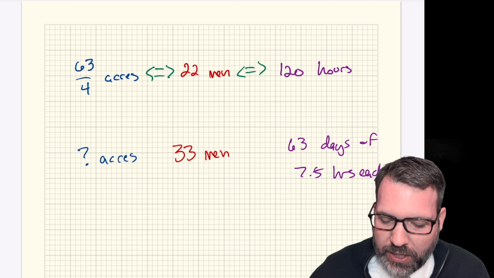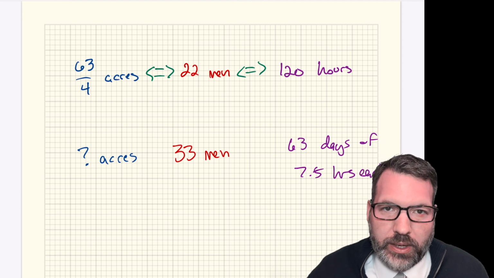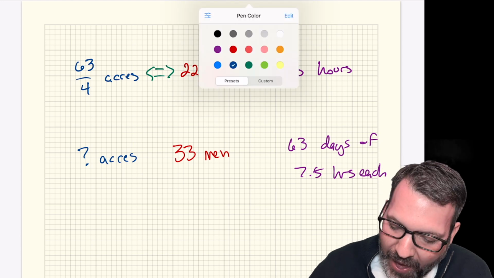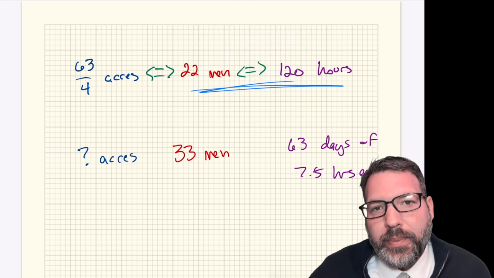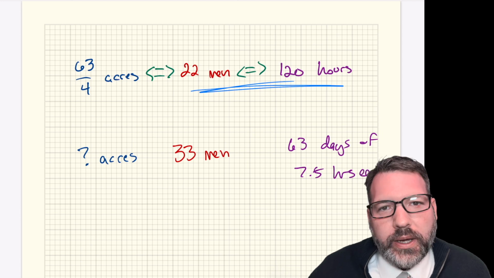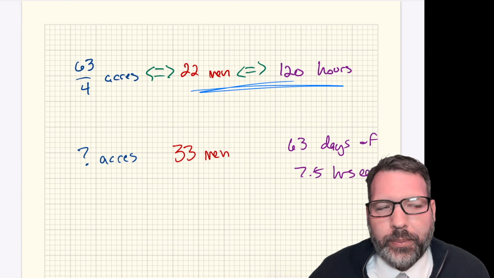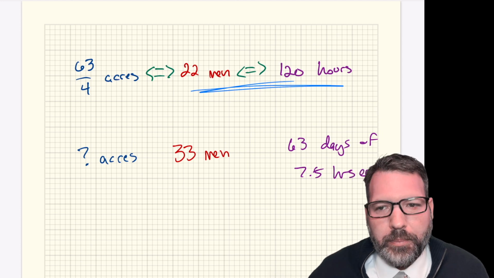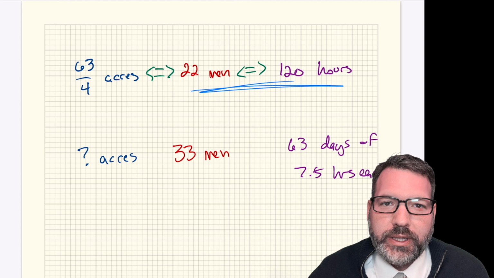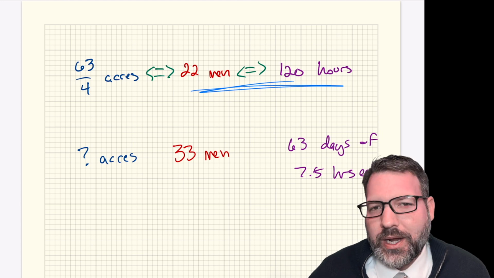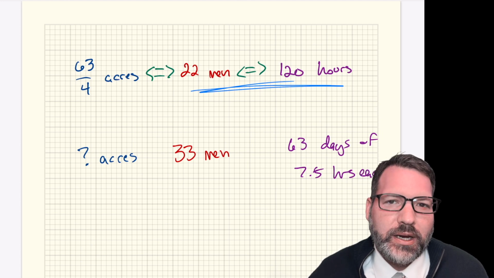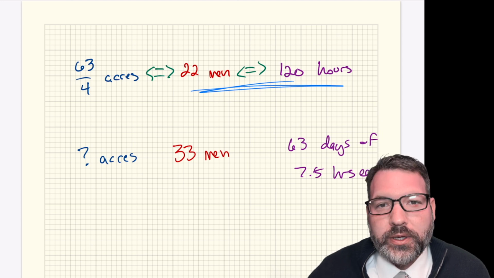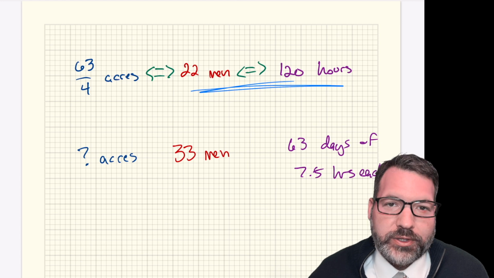Now this takes us to our actual question. We want to know how many acres do 33 men reap in 63 days of 7.5 hours each, but in some sense, and this is the key, at the same rate that the 22 men who worked 120 hours each. It's tempting to set this up as a proportion now, but there are 2 problems with that. One, obviously we have 3 quantities, acres, men, and hours, whereas a proportion needs just 2 quantities. That problem's not impossible to deal with, but even then I think it's going to be better to set this up essentially as a dimensional analysis question, where I'm just looking to cancel out units and make sure that I have acres at the end of the problem.